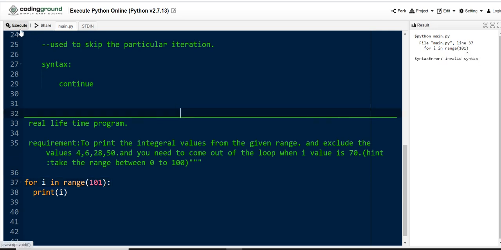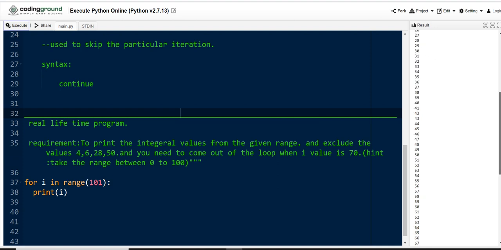So let me execute now. It will give you a result like this. From 0 to 100 we have got the output here. See here, 0 to 100 we have got the output. At the end we have got 100. So this is how we need to write the program to print the values from 0 to 100.